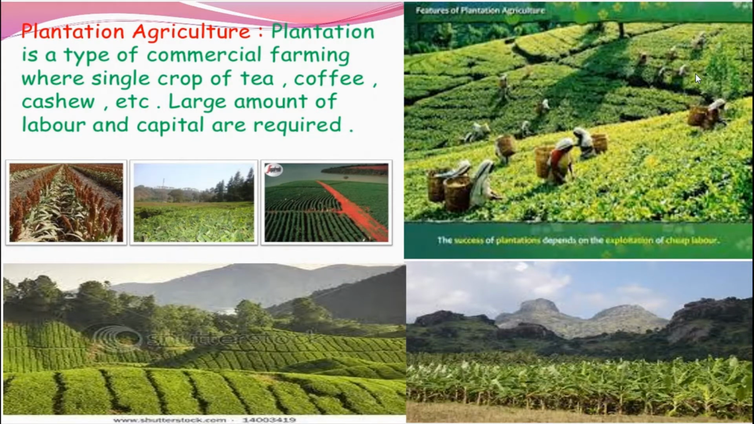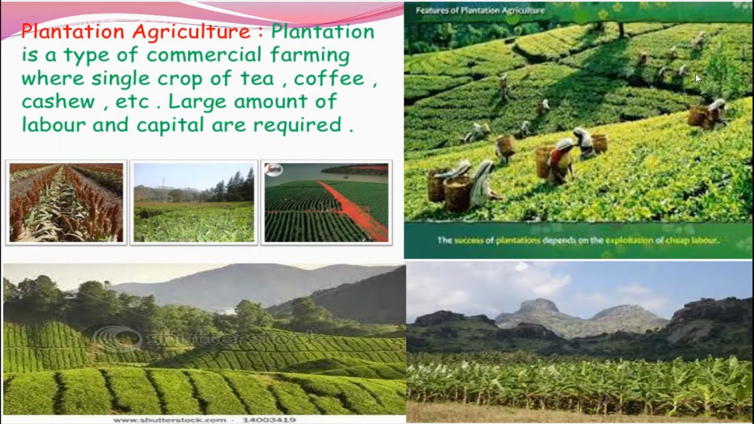So plantation is a type of commercial farming where a single crop is grown on a large area. Okay, and we are going to see some examples. In India, tea, coffee, rubber, sugarcane, banana, etc. are important plantation crops.